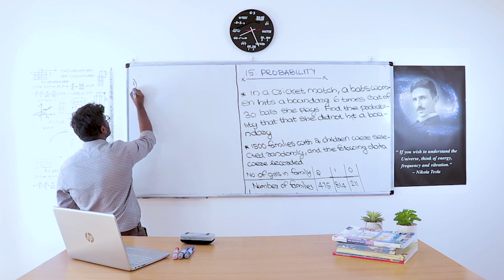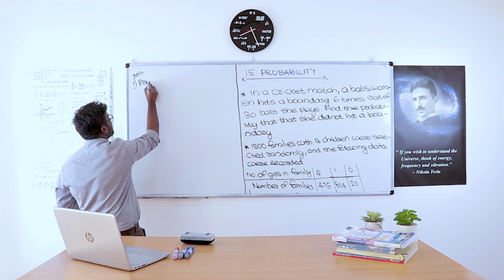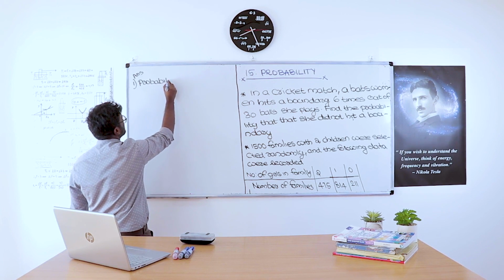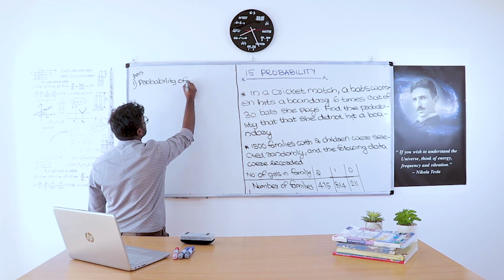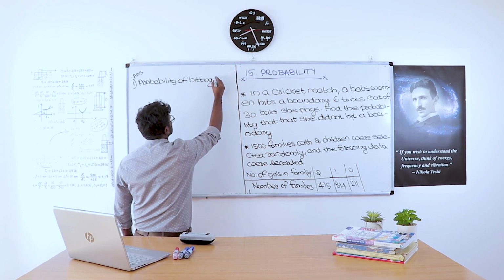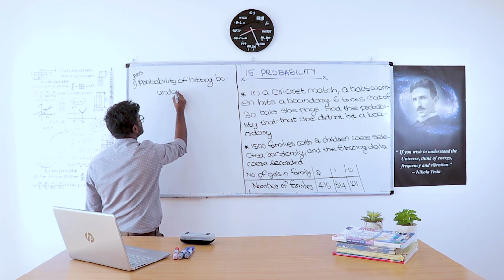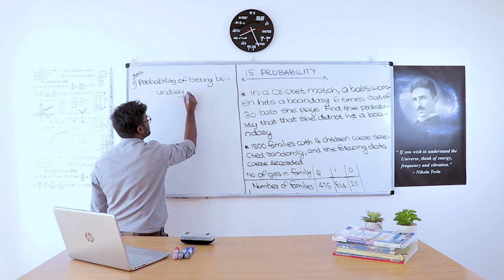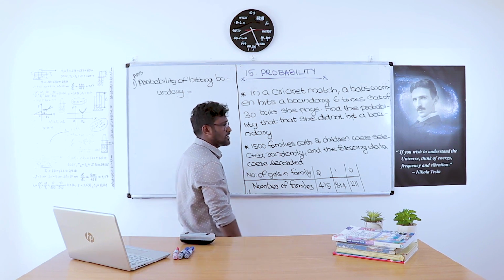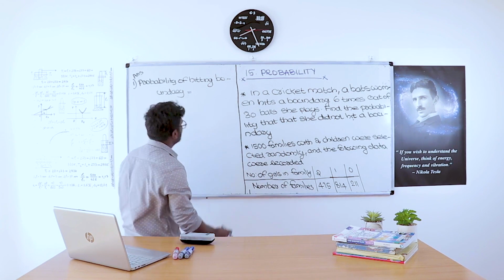Question number 1, answer. Probability of hitting a boundary: for every 30 deliveries played, she hits the boundary 6 times.